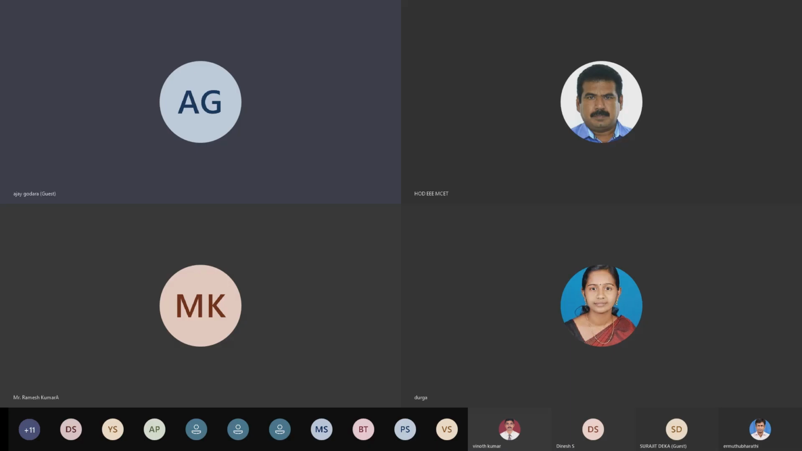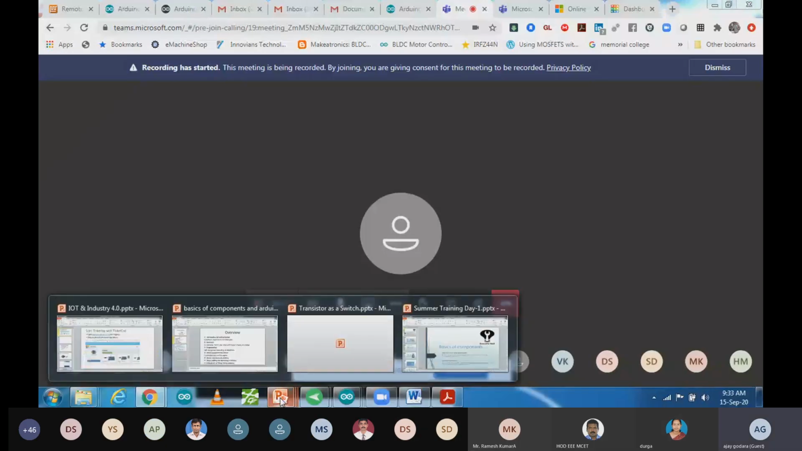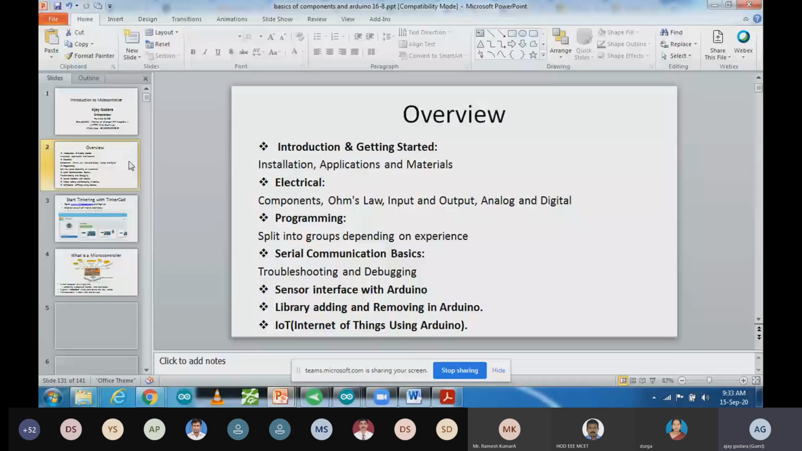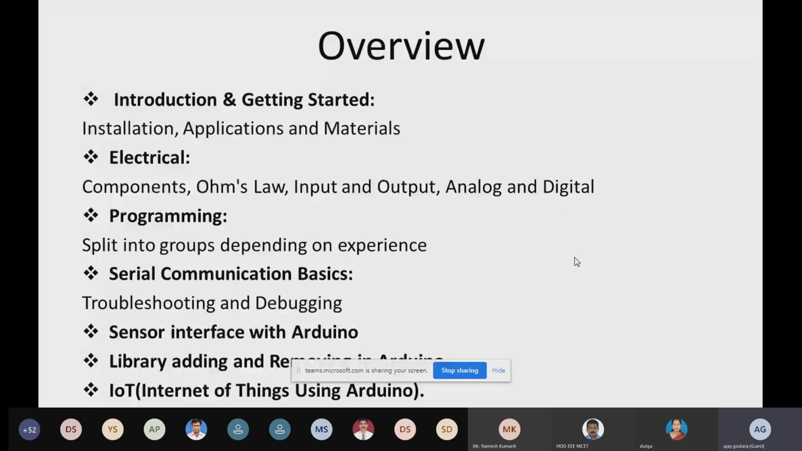How you can code in Arduino, that I'm going to discuss today. So let's get started. Before going ahead, we are going to discuss the basics of components, and after that we are going to understand analog input, analog output, and how you can write programs in the Arduino for IoT applications.